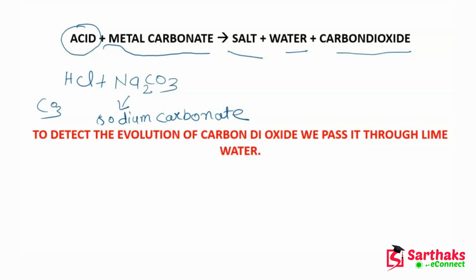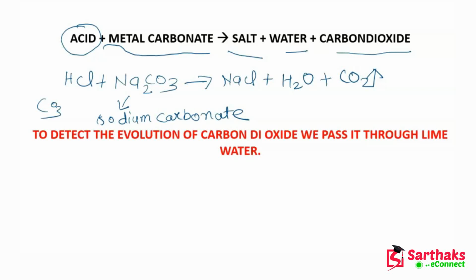Now guys, when this acid reacts with sodium carbonate, it will again form NaCl, which is common salt. Water will also be formed, and carbon dioxide is also formed in this reaction.